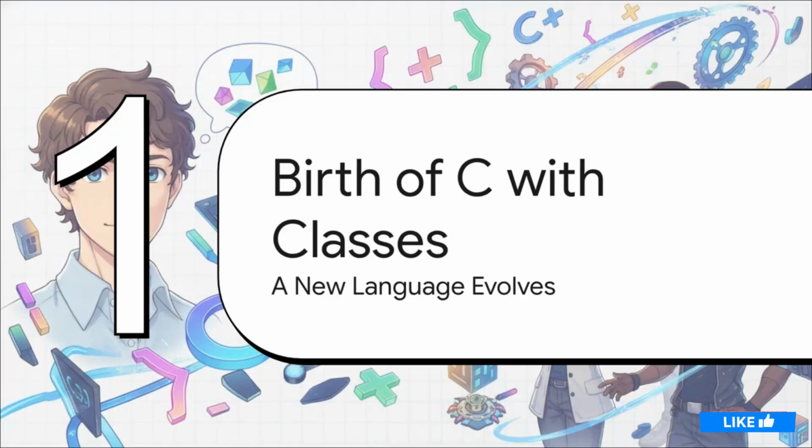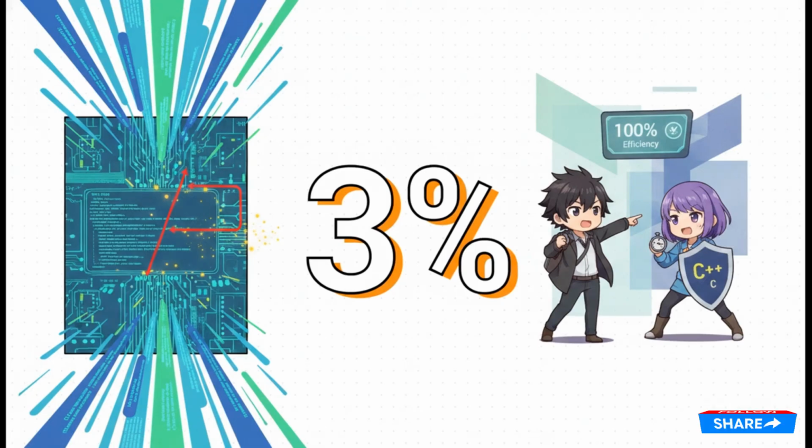That brings us to Part 2, the birth of C with classes. This quest led him straight to Bell Labs, where his very first major challenge was analyzing network traffic for a Unix kernel distribution. Now you have to understand, the stakes for performance at Bell Labs were sky high.